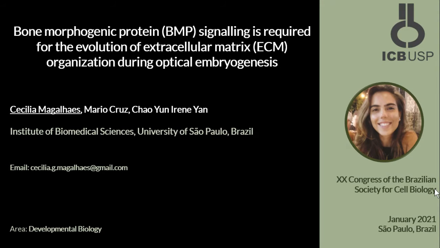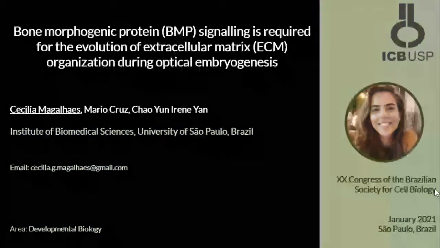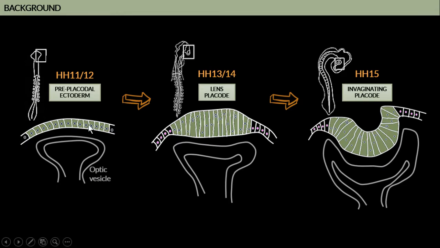I am a PhD student in the Institute of Biomedical Science at University of São Paulo, and I'm going to talk about the BMP signaling and the extracellular matrix evolution during early eye development in chick. So the eye development begins with the interaction between a specific portion of the cephalic ectoderm and the optic vesicle that evaginates from the neural tube.